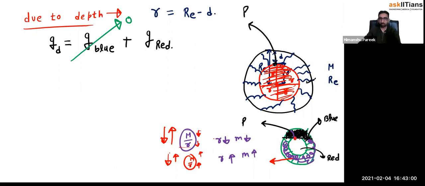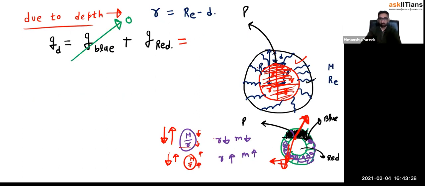So due to this outer portion, this mass will be attracting like this, and this mass will be attracting like this, because gravitational field is attractive in nature. So this point will be attracted by the same forces from both sides, which will cancel out both the gravity. Right? So I was just talking about the blue color portion, and hence the field will be 0. So only the field due to the red color mass will be there. Alright, so always remember, the gravitational field intensity at this point will be due to the inner sphere only. For the outer sphere, the gravitational field intensity will be 0.